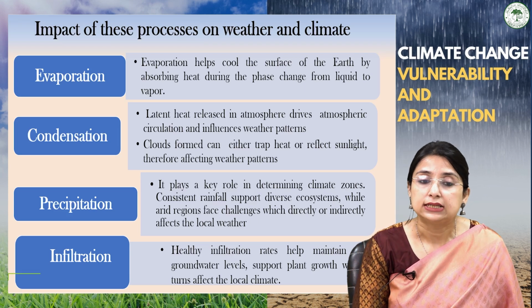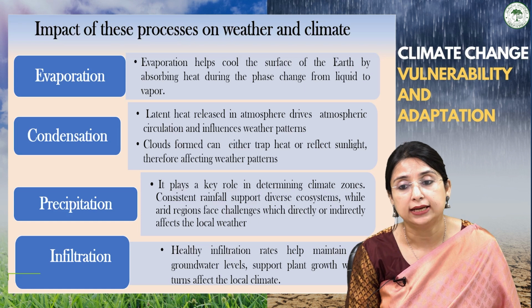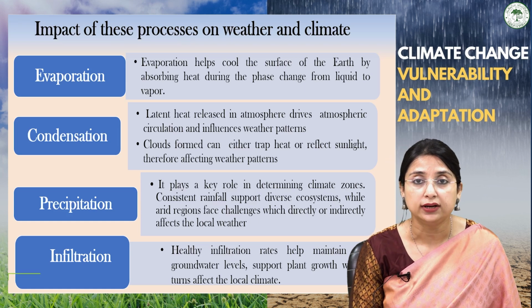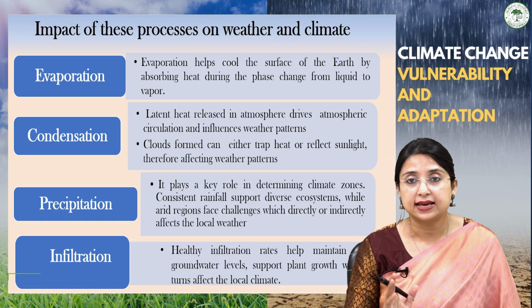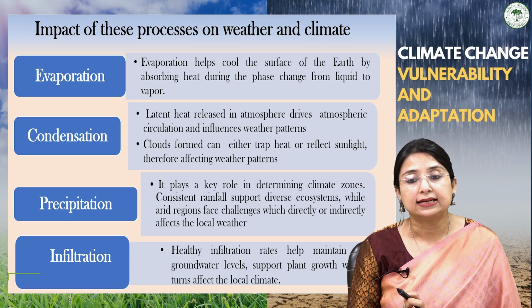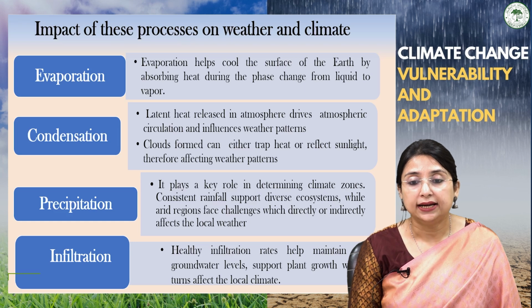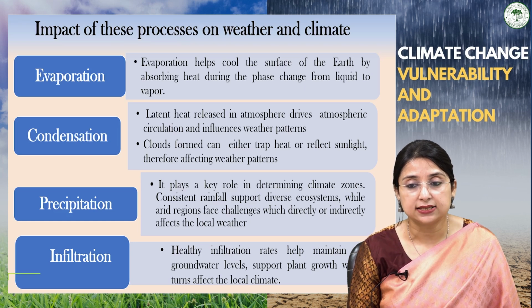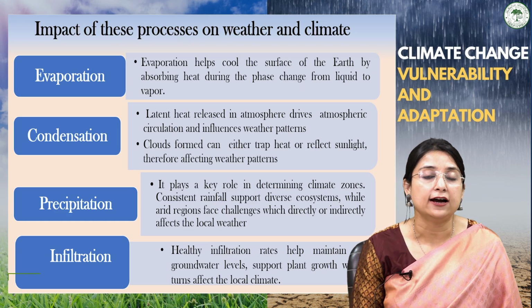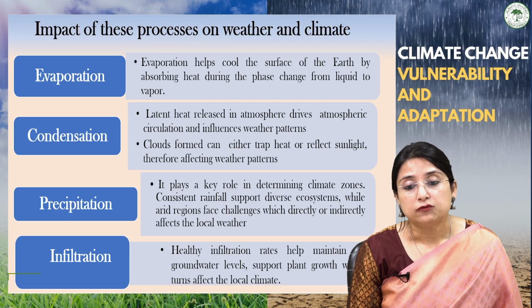When we talk about the third process, precipitation, it plays a very important role in determining the climate zone, whether it is arid, semi-arid, humid, subhumid, etc. And we know that consistent rainfall supports diverse ecosystems, while arid regions face challenges which directly or indirectly affect the local weather. Another process is infiltration.